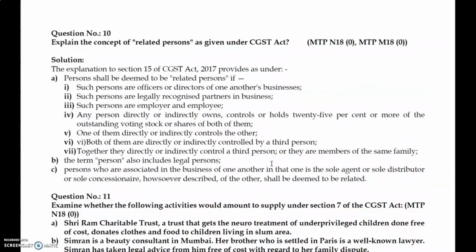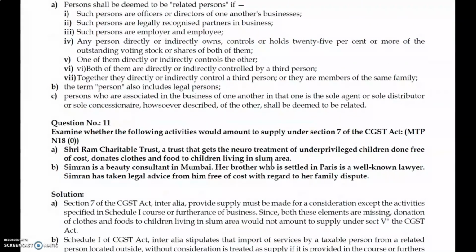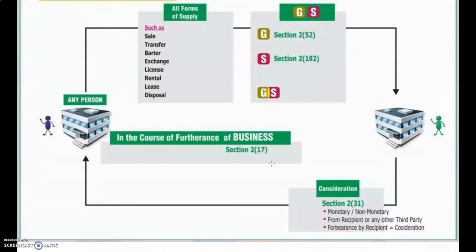Same question in question number 11: Sriram Charitable Trust, a trust that gets a neuro treatment of unprivileged children done free of cost, donates clothes and food to children living in a slum area. Obviously it's not a supply as per section 7.